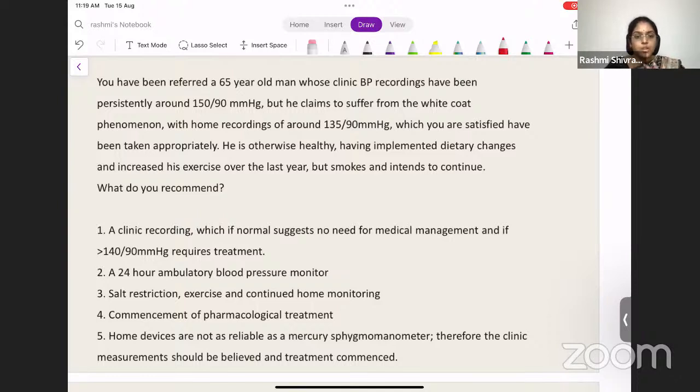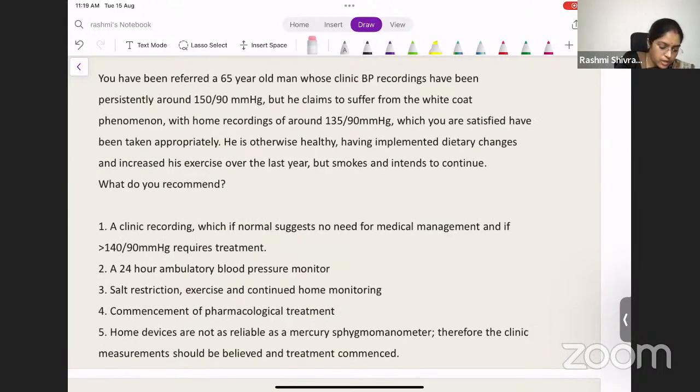So, what are we talking about in this patient? We are talking about diagnosing hypertension in this patient, right? So, we are now talking about how we diagnose the patient. What are the numbers we base it on? A patient is having 150 over 90. This is already an indication to start medical management. If it is more than 140/90, you start the patient on pharmacologic treatment.